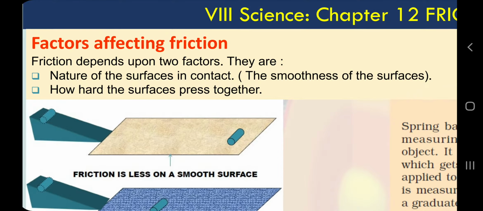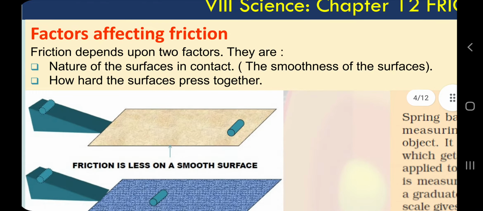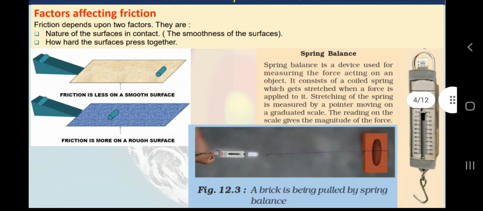So we will discuss in the next slide, but for this slide let's read these lines. Friction depends upon two factors: the nature of the surface, now we know, smooth and rough, and how hard the surfaces are pressed together. This is one more thing we will discuss in the next slide.